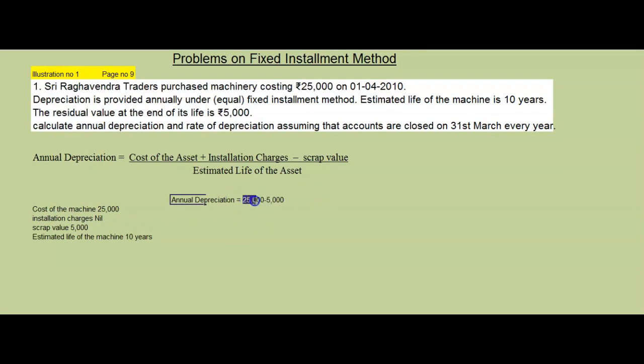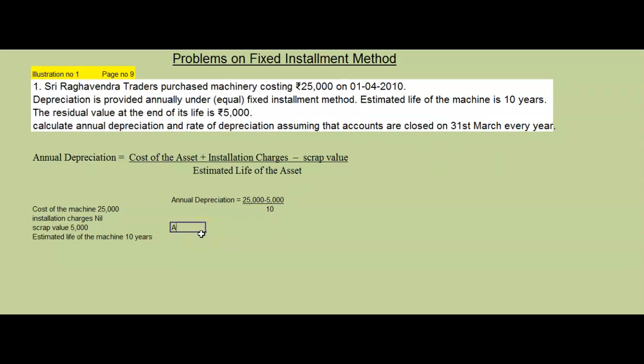This is divided by what? How much value is it divided by? 10 years. Then what will you get next?